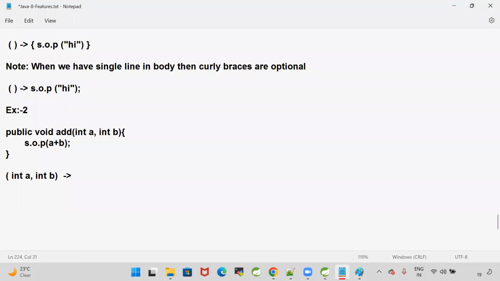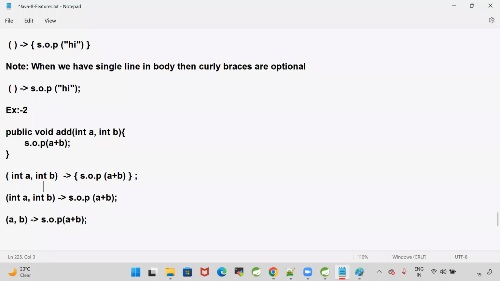Arrow represents the lambda body. Curly braces are available to write that body. System.out.println(a + b). When the lambda has only one line in the body, writing the curly braces is also optional. Int a, int b. Simply we are going to write System.out.println(a + b). When we are passing input for the lambda, specifying the parameter data type is also optional. Then we can simply write System.out.println(a + b). That's it.